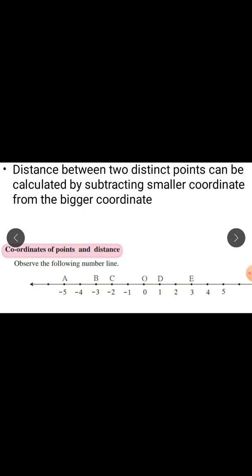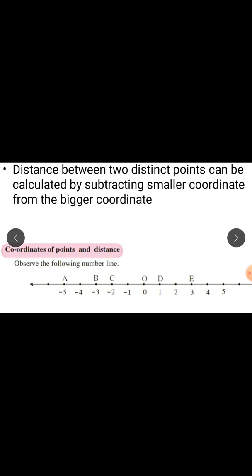Means for point O, coordinate is 0. For point C, coordinate is -2. For point B, coordinate is -3. For point A, coordinate is -5. For point D, coordinate is 1. And for point E, coordinate is 3.